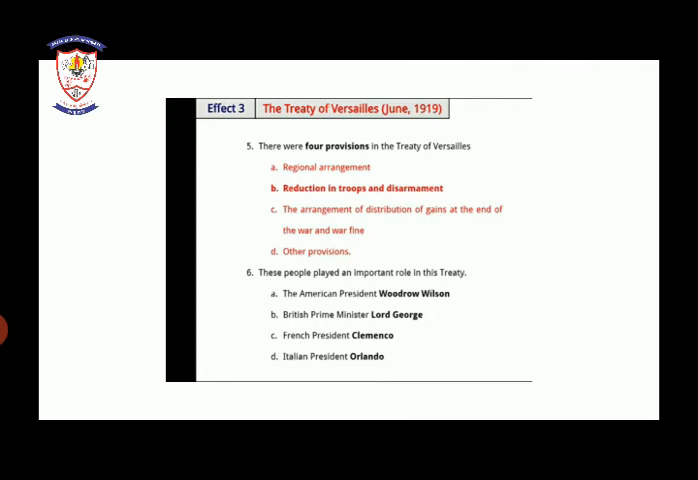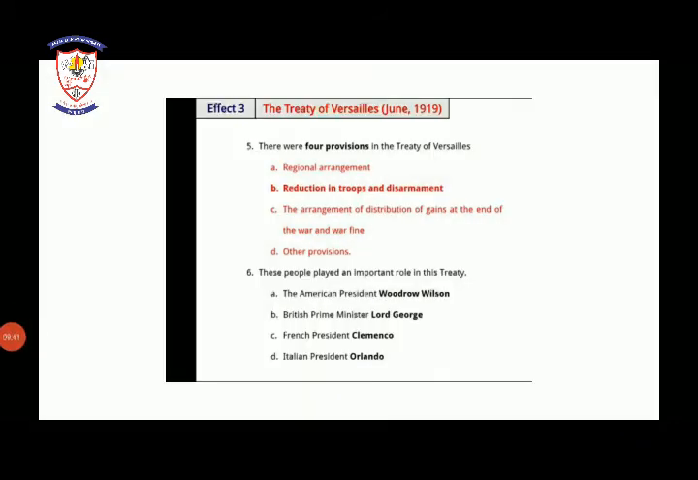These people played an important role in this treaty. In the forming of the treaty, many people took part and played an important role. First is the American President Woodrow Wilson. Second is British Prime Minister Lloyd George. Third is French President Clemenceau. And D is Italian Prime Minister Orlando.